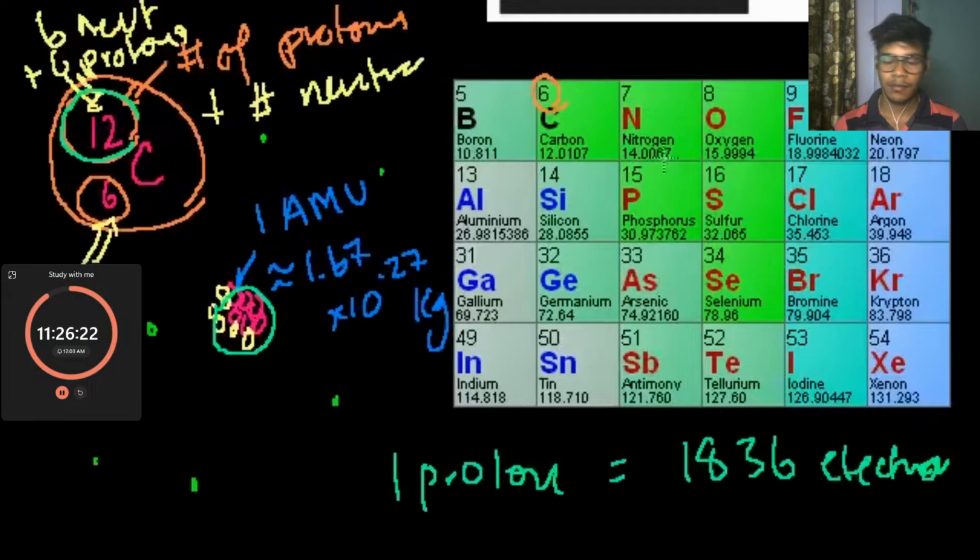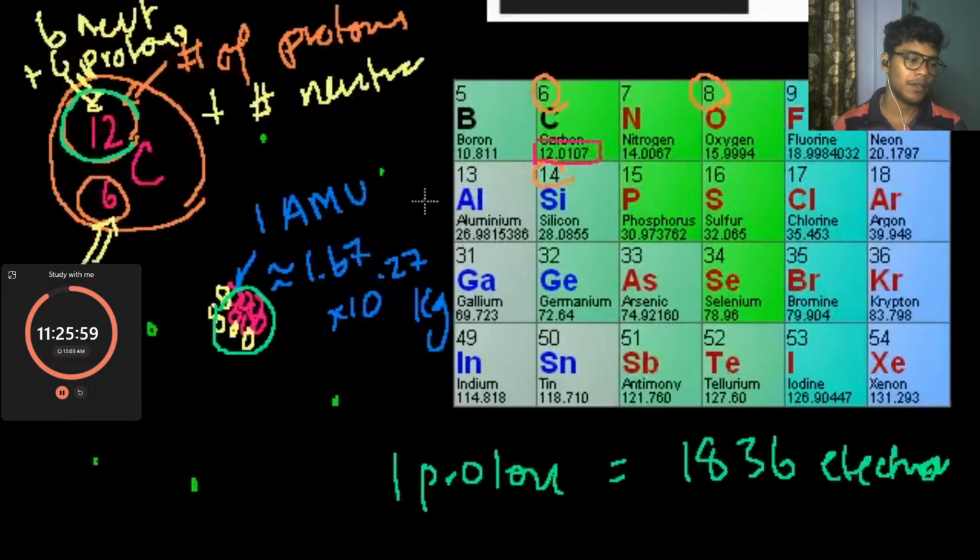Now, you might see this periodic table here, and you say, okay, they gave us the atomic number up there, right? The atomic number of oxygen is 8. It means it has 8 protons. The atomic number of silicon is 14. It means it has 14 protons. Now, what is this right here? Let's look closely at carbon.